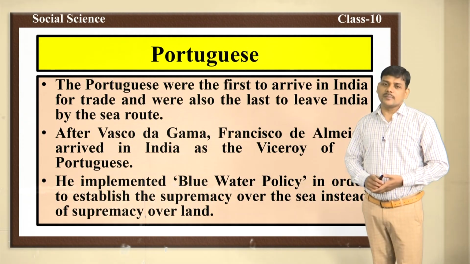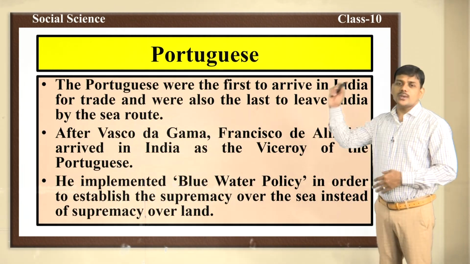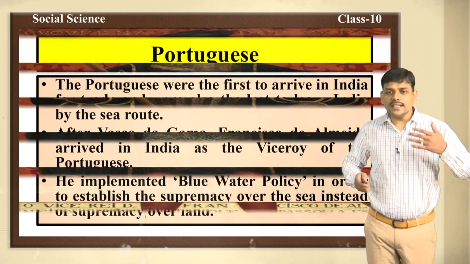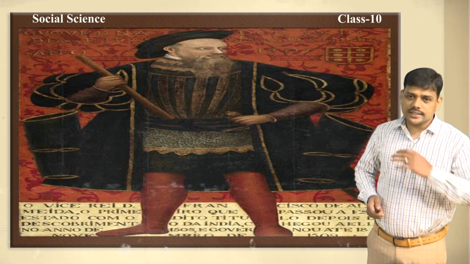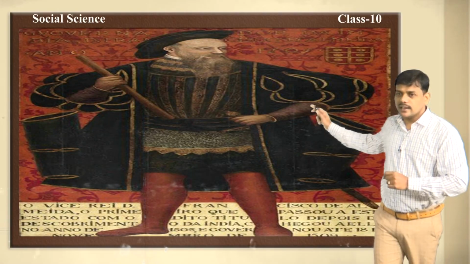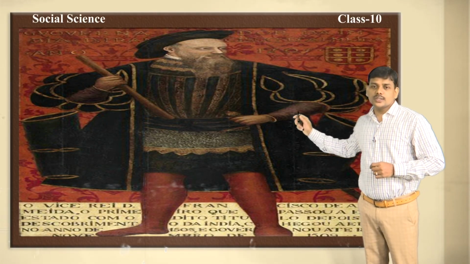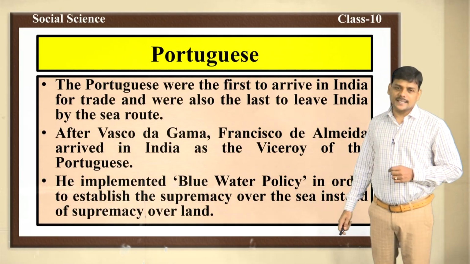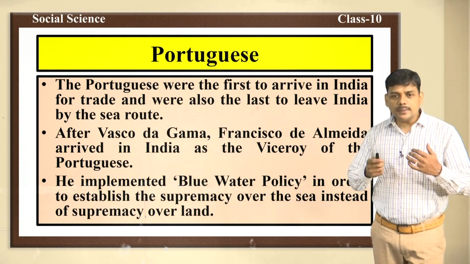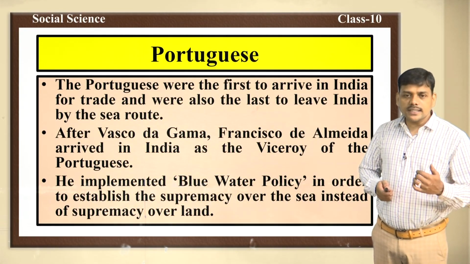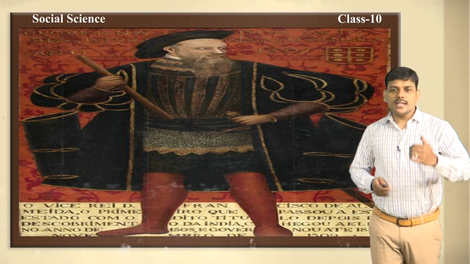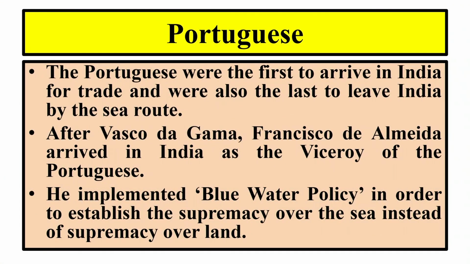After Vasco da Gama, it was Francisco de Almeida. He came to India as a viceroy. Francisco de Almeida was the first Portuguese viceroy in India, and he implemented the blue water policy. What do you mean by blue water policy?